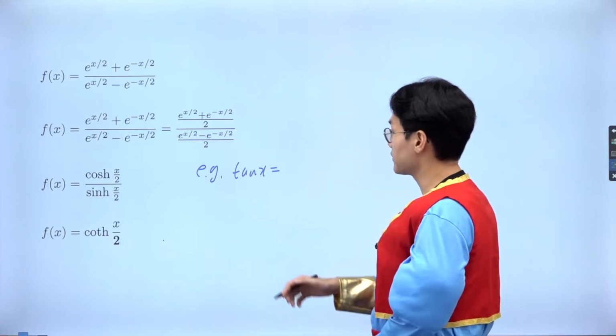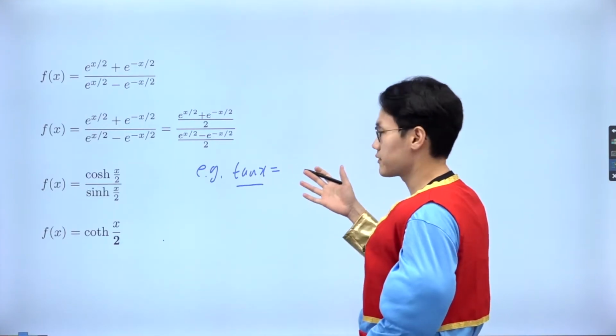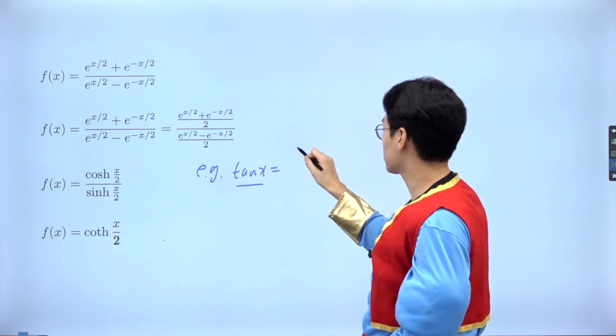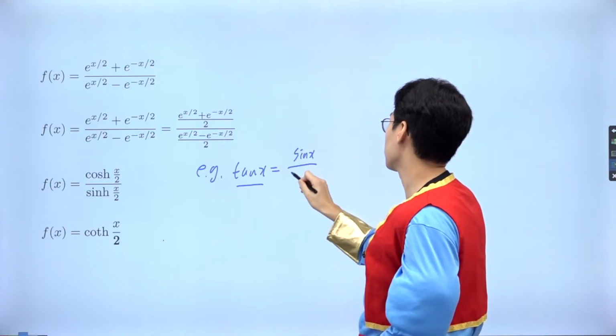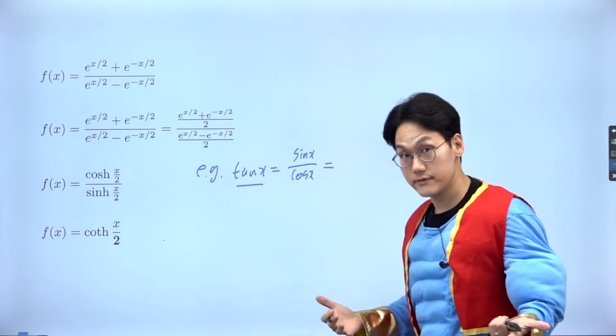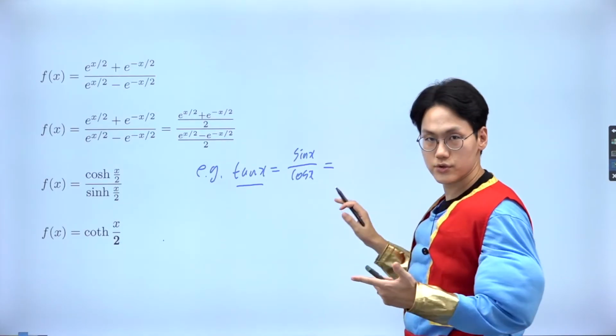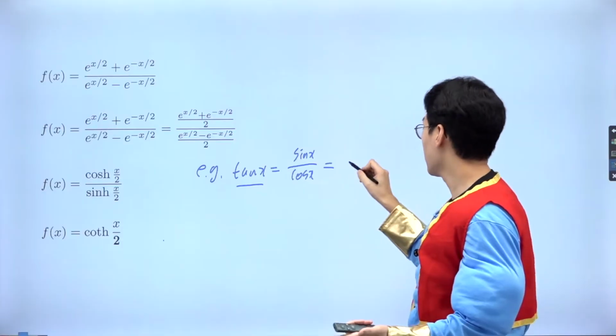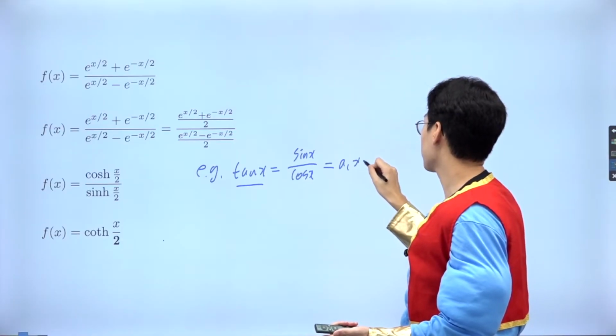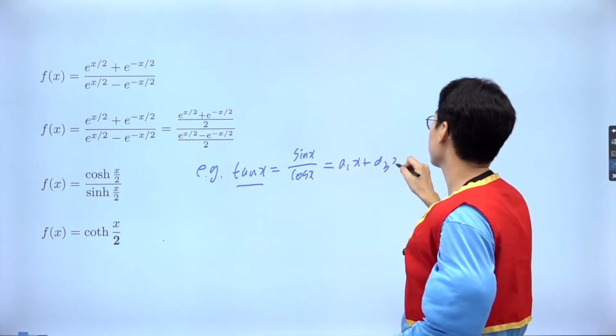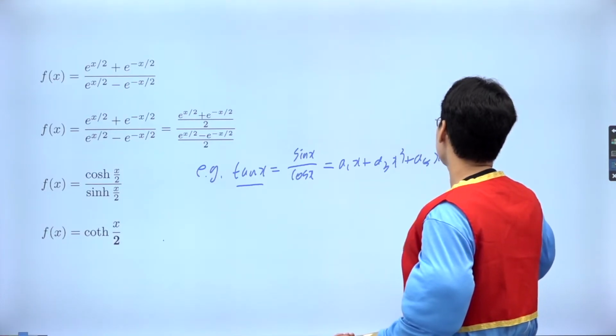But for the tangent function, if you want to derive the Maclaurin series of a tangent, what we can do is to work with sine x and cosine x. And then tangent is even or odd? Very good. It is an odd function. So I'm going to just associate with the odd terms, meaning I'm going to go with a1x, and I'm going to jump to a3x cubed and then a5x to the power 5, plus on and on.